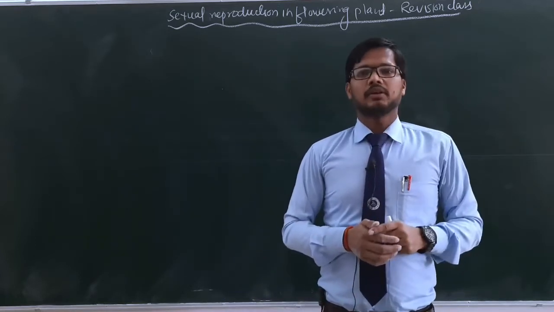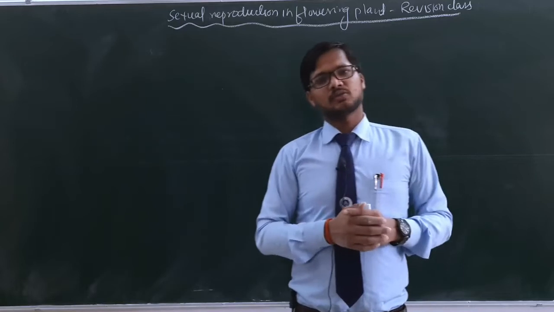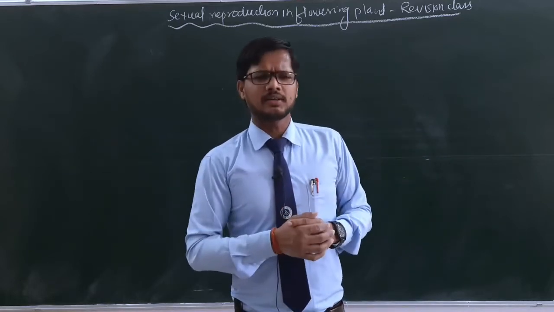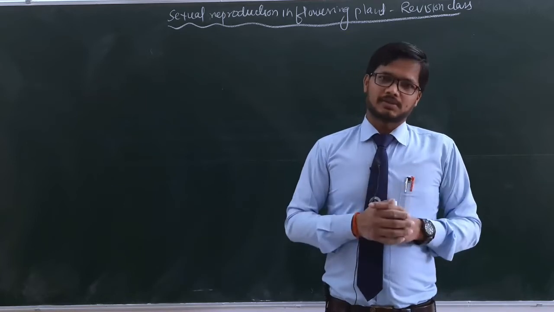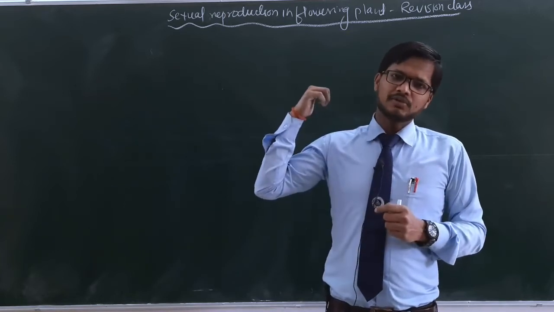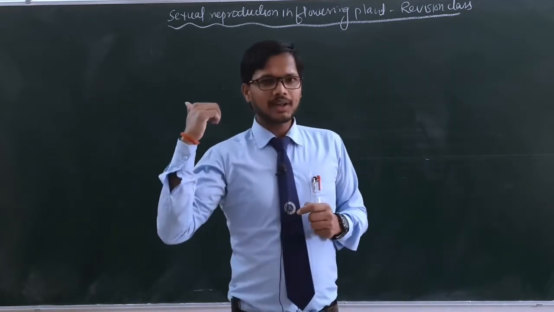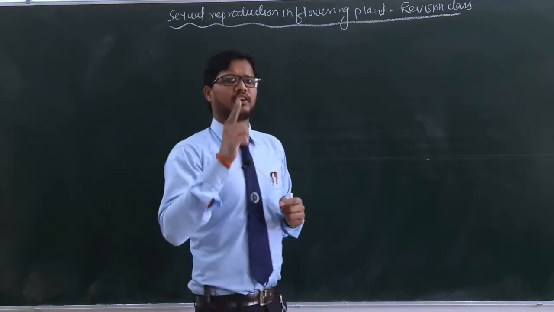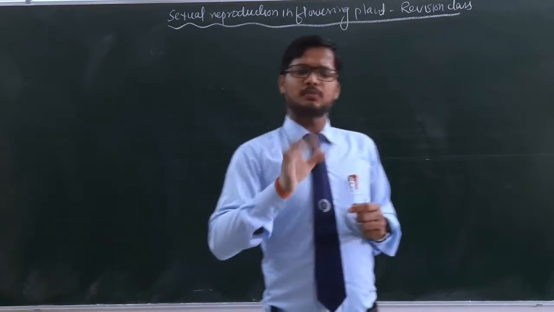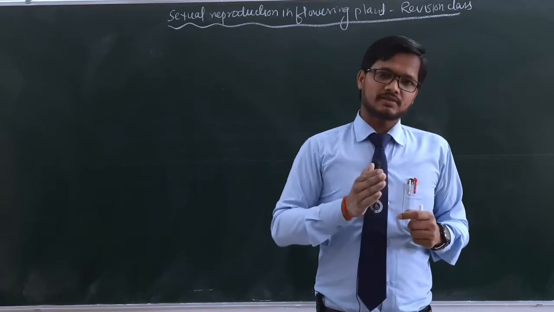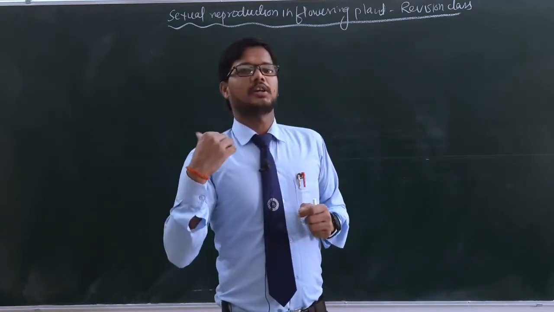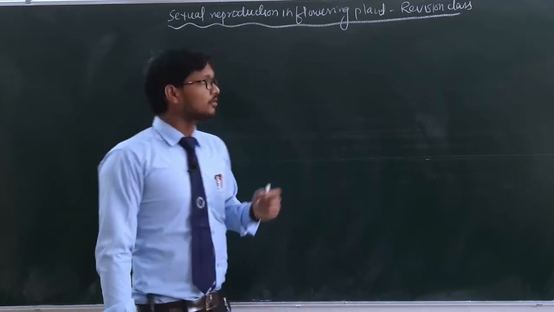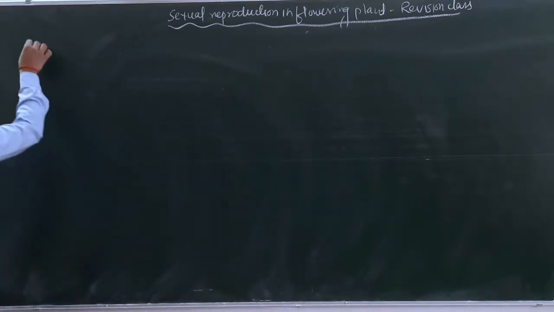Today we are going to start chapter number 2, that is, sexual reproduction in flowering plants. You are all aware that chapter number 1 is deleted as per the CBSE new syllabus guidelines. So this is chapter number 2, sexual reproduction in flowering plants, and this chapter will be completed in one video. Here we are going to discuss all the important topics and important questions that were asked in previous board examinations, as well as in various competitive examinations too. So watch the complete video. Let's see what topics are in this chapter.